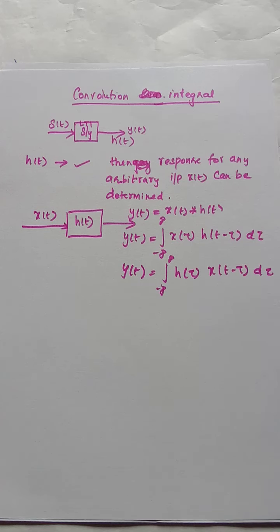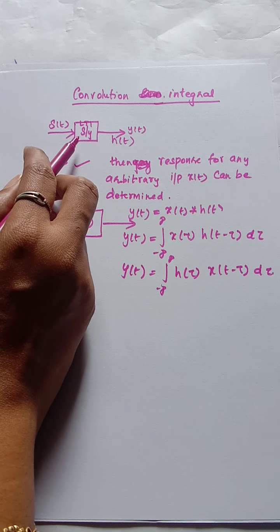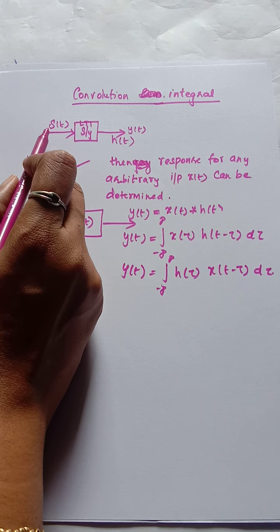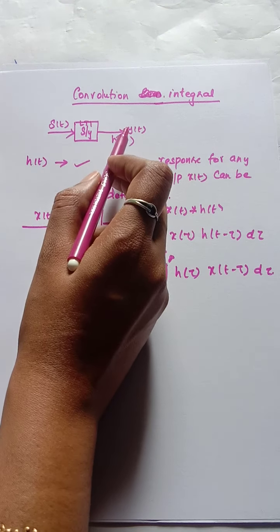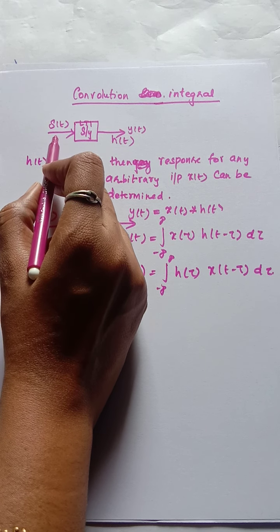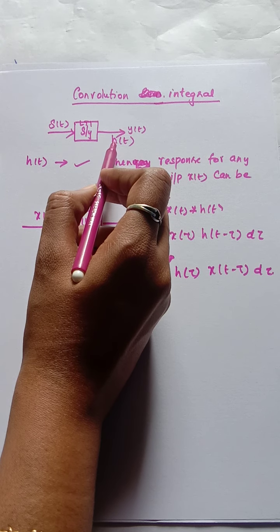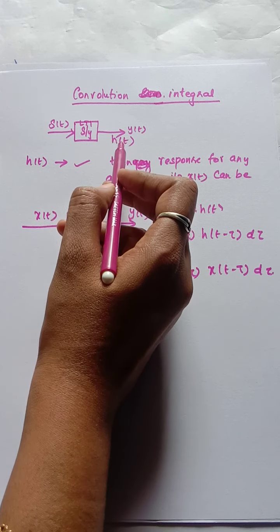Hi students, in this video we are going to discuss the convolutional integral. So consider an LTI system, any system, it's going to perform some function. When an impulse signal is given as input, you will obtain some output. If we are giving an impulse, the response obtained is known as the impulse response of the system, that is h of t.